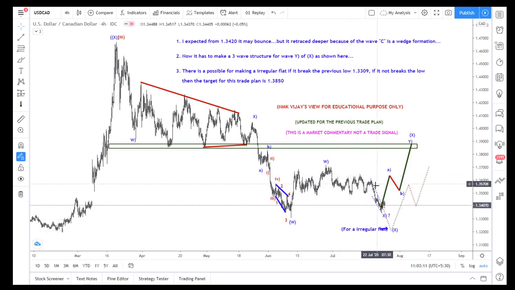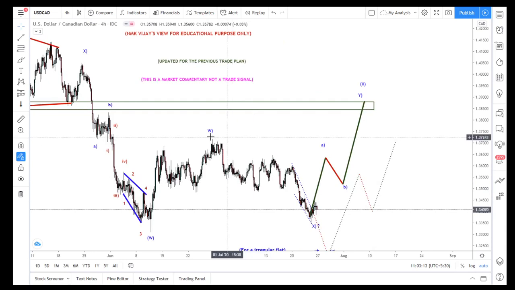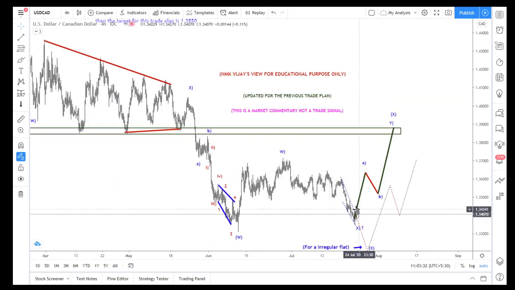But no need to make this kind of, it's looking like a head, left shoulder and right shoulder, and this is the neck point. So this could be invalid, meaning if it breaks this head or this neckline, the head and shoulder pattern becomes valid. So now I am expecting this could be a double bottom, and then again I am expecting the wave formation, and this is a harmonic pattern also.